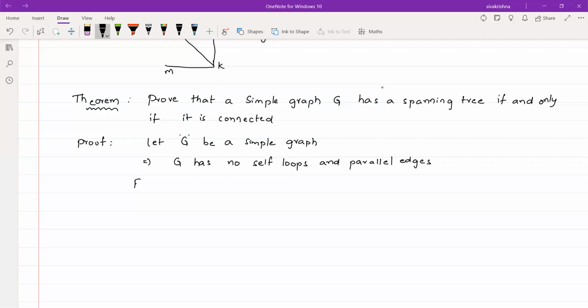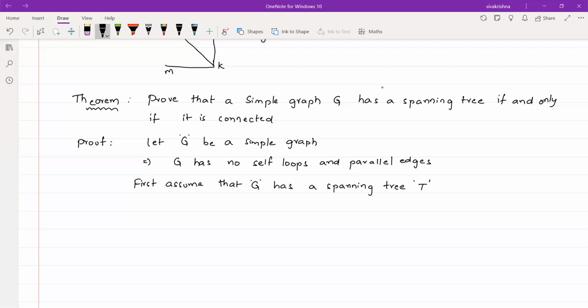Now first assume that G has a spanning tree, capital T. That is our assumption.